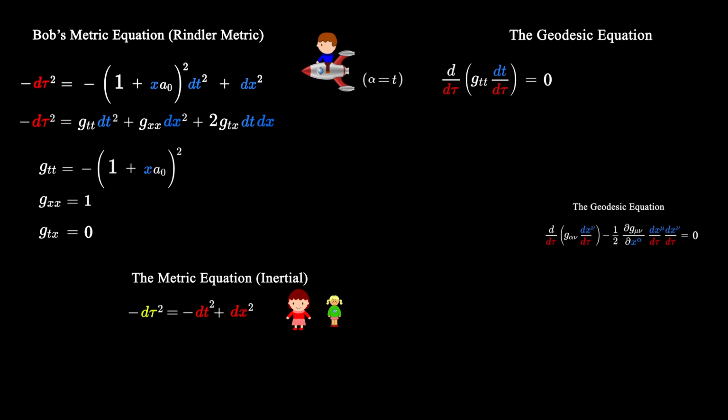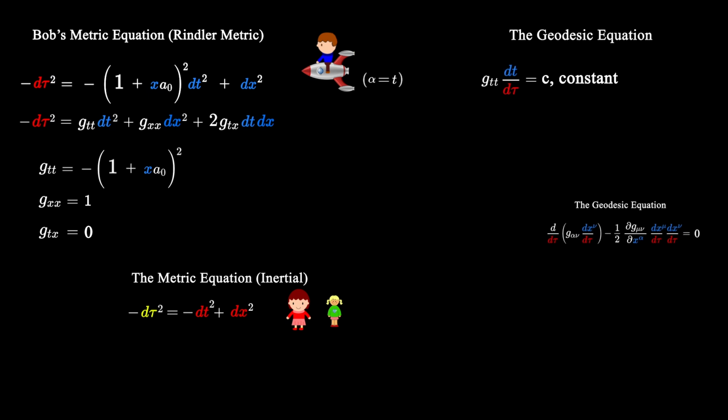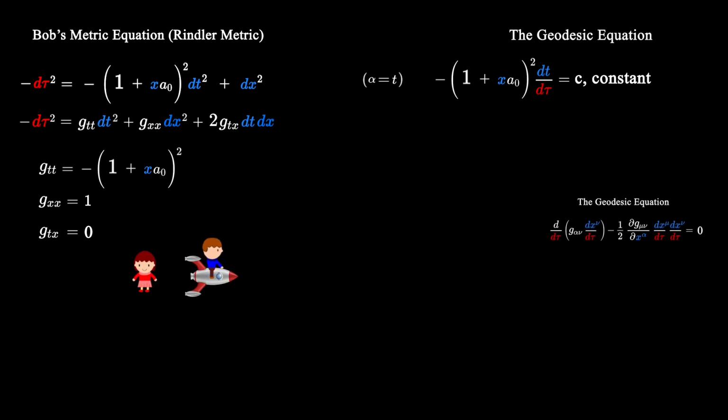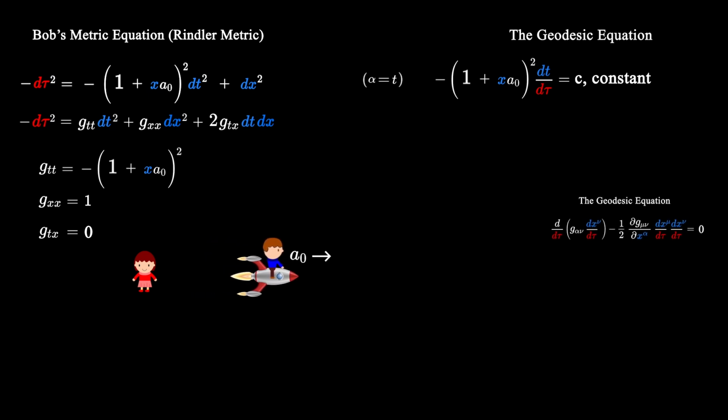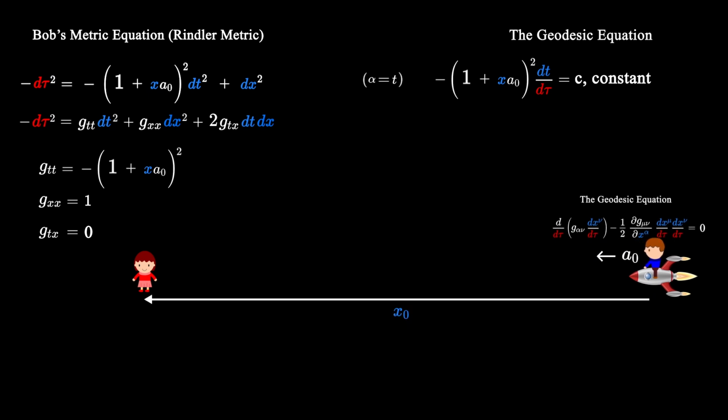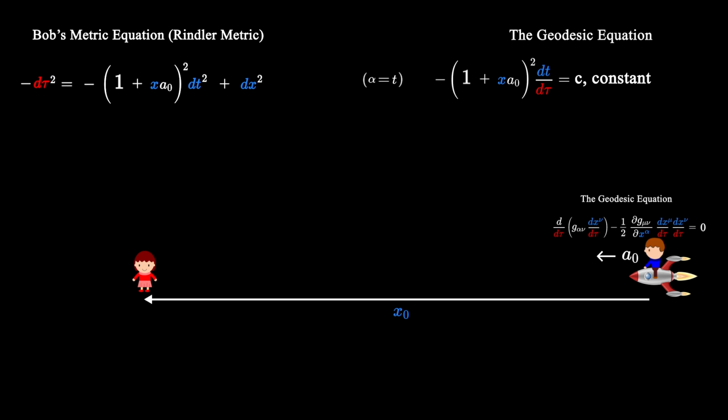If the proper time derivative of the expression in brackets is 0, that means the expression is a constant. Let's substitute in the value for gtt. Now the constant that appears on the right-hand side of this equation depends upon the initial conditions of Bob and Alice. When Bob accelerates back towards Alice, he momentarily sees her come to rest at a maximum x-coordinate x0. So when Alice's x-coordinate is x0, her proper velocity dx by d tau equals 0.